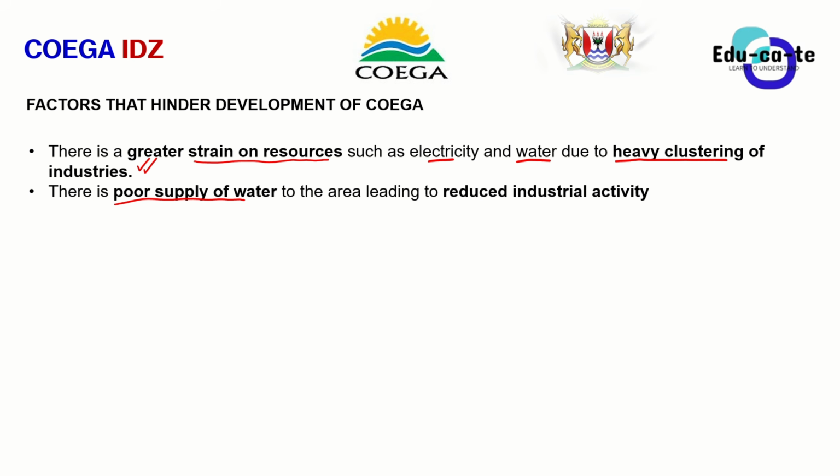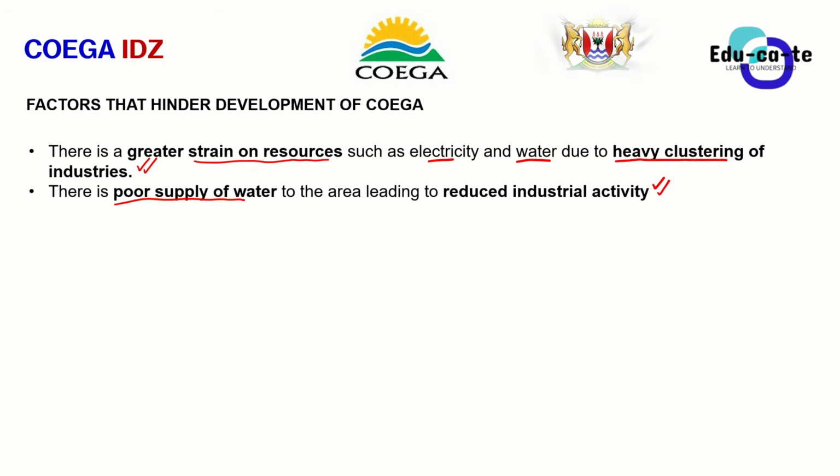Okay, so this actually leads to reduced industrial activity. Why does this lead to reduced industrial activity? Because we cannot actually operate industries without using water. So if it happens that there are water cuts, maybe to control the usage of water, that is going to be a big problem.